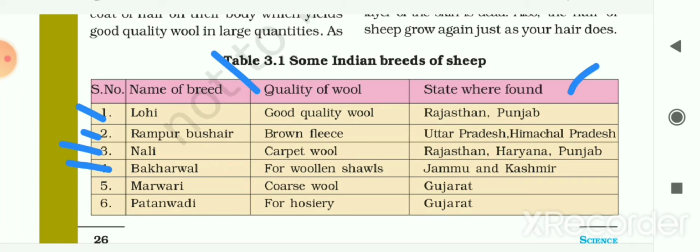This sheep gives us wool to make woolen shawls, and it is mainly found in Jammu and Kashmir. The next breed of sheep is Marwari. It gives us coarse wool and is found in Gujarat. The last one is Patanwadi. It gives us wool to make hosiery, in which socks and all hosiery items are included, and this sheep is found in Gujarat.